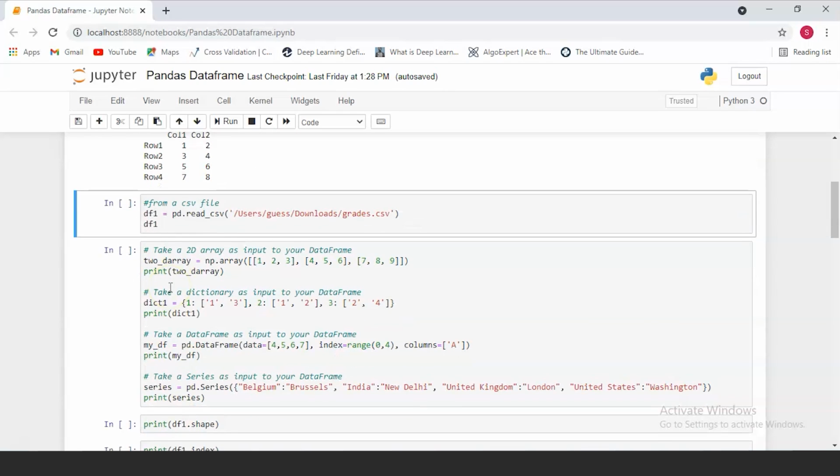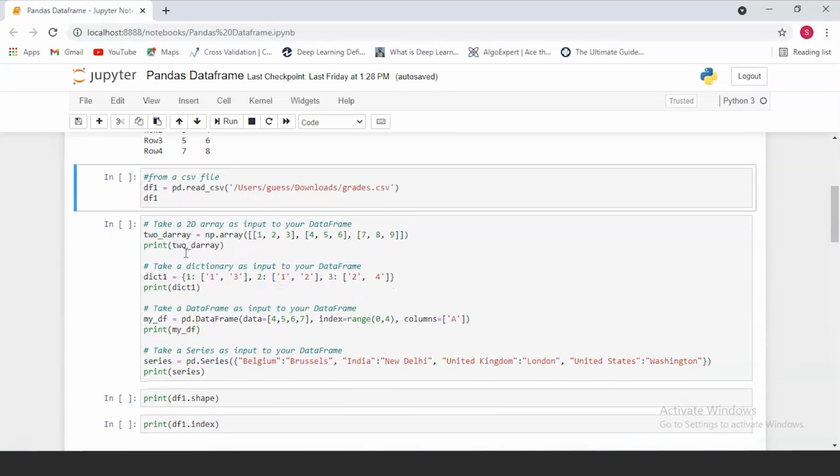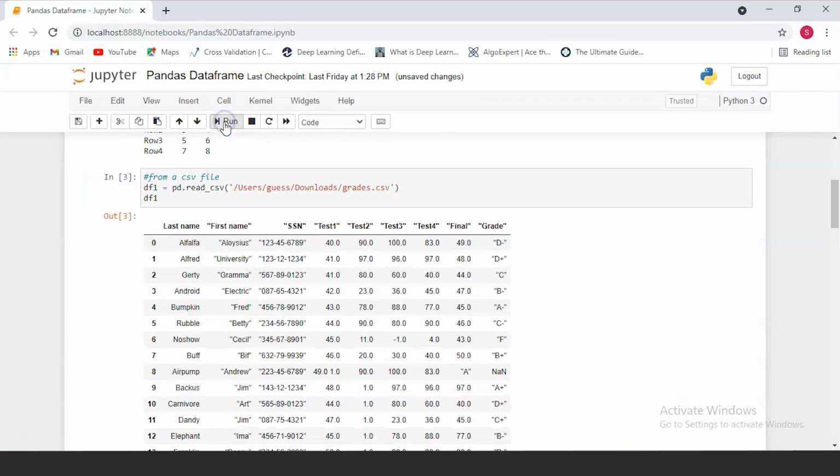Now let's see how we can convert a CSV file to a data frame. So to read in a CSV file as a data frame, we just use the pd.read_csv function and we pass in the location of where our CSV file is stored. Let's run this and see what our actual data frame looks like when we read it from a CSV file.